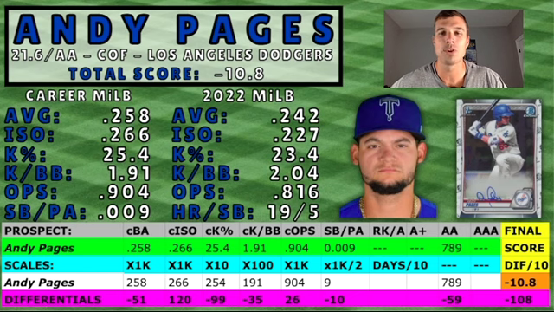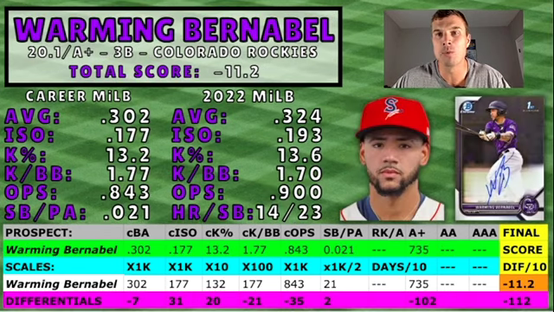So he finished with a total score of -10.8, which really isn't that bad. And like I said, negative numbers are not really that bad. Our next prospect is Warming Bernabel with the Colorado Rockies.